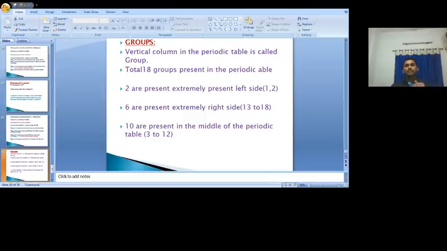In the next class we will discuss how to classify the elements into different blocks. You might be familiar with P, D and F block elements, and there are some more classifications also. I will discuss that in the next class. Just go through this material; I think this was not included in the syllabus of your current semester. So you can learn how many periods, how many groups, and which elements are present in each period, from which atomic number to which atomic number. Try to get a grip on the long form of the periodic table. So thank you very much.